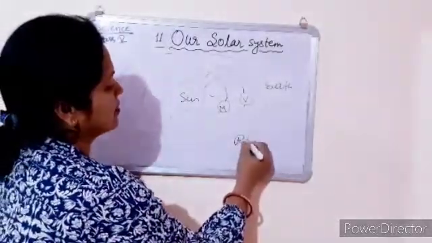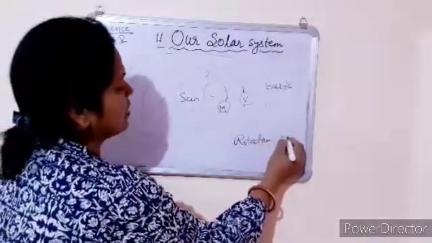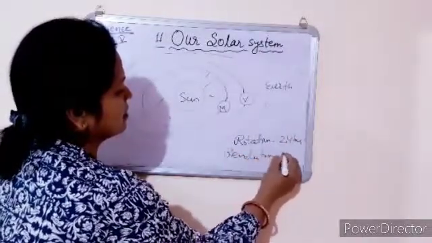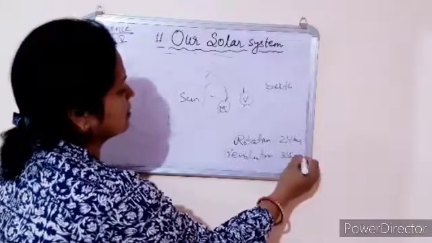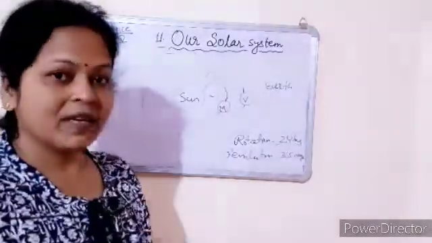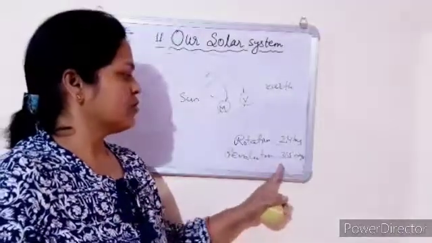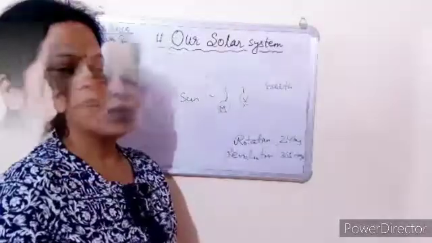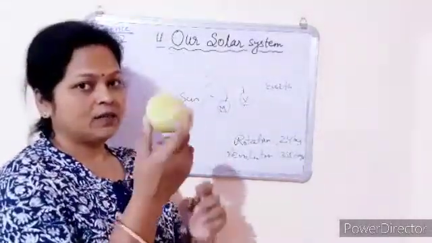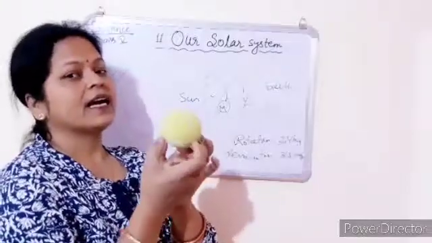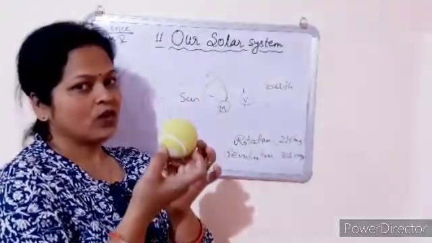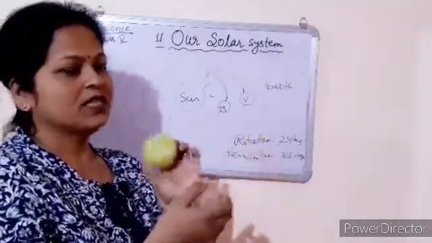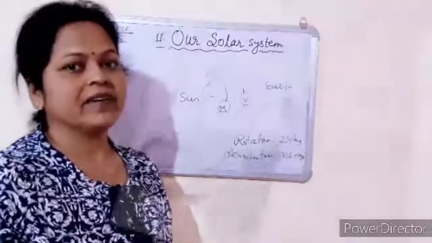Rotation in 24 hours and revolution 365 days. And due to rotation day and night appear, and due to revolution change of season appears. Rotation means when Earth moves around its own axis, it is called rotation. It takes 24 hours, and when it revolves around the Sun, this is called revolution. It will take 365 days.